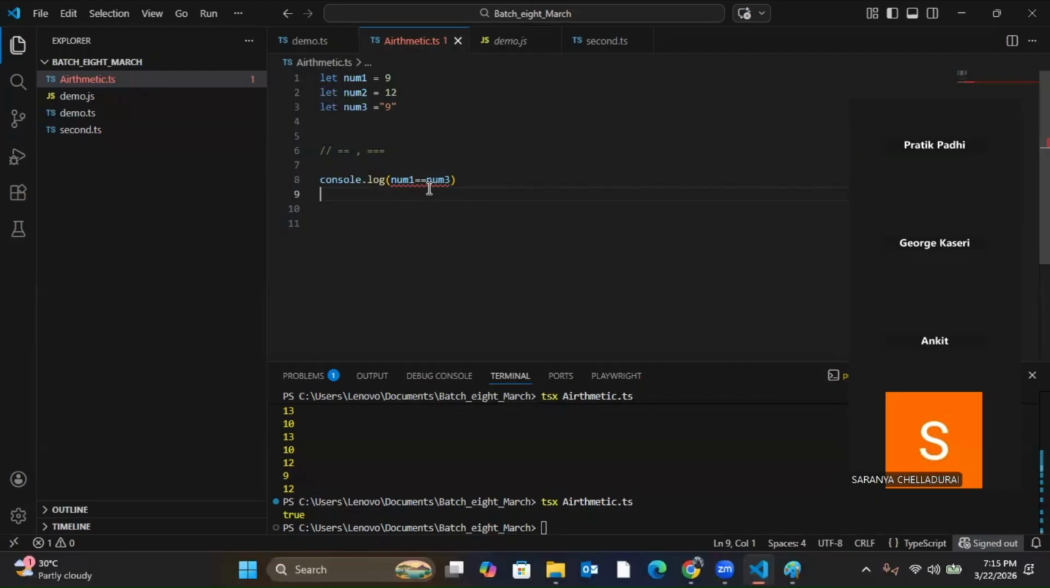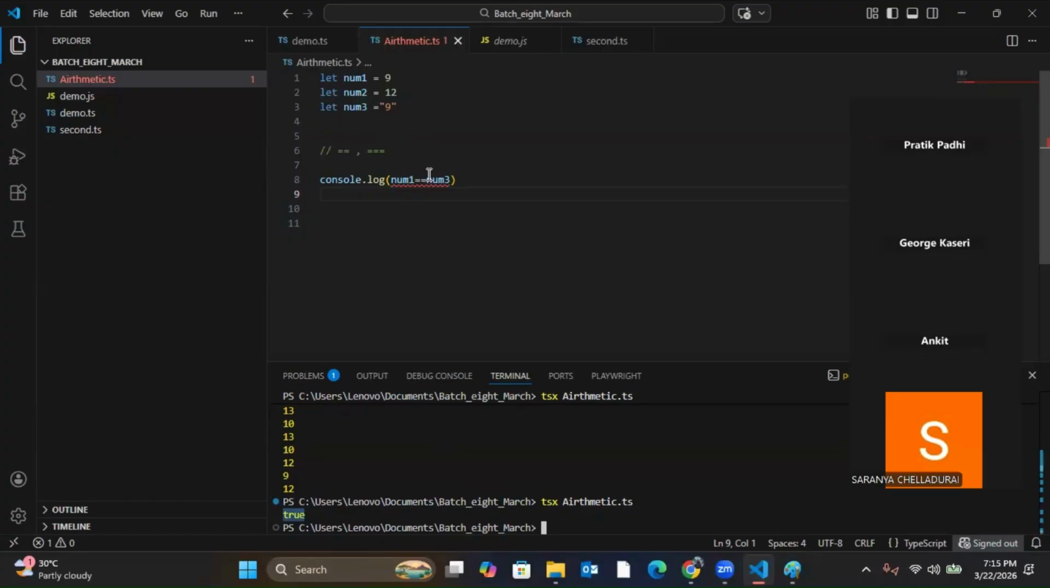The value here is 9 for both of them. Even though it is a string, the value is 9. So if I compare, the value is the same, 9 is equal to 9. When I run it, it printed true. If it was not equal, then it would have printed false.